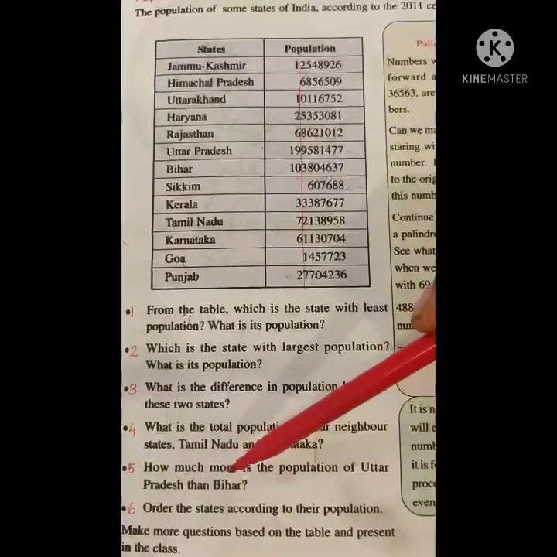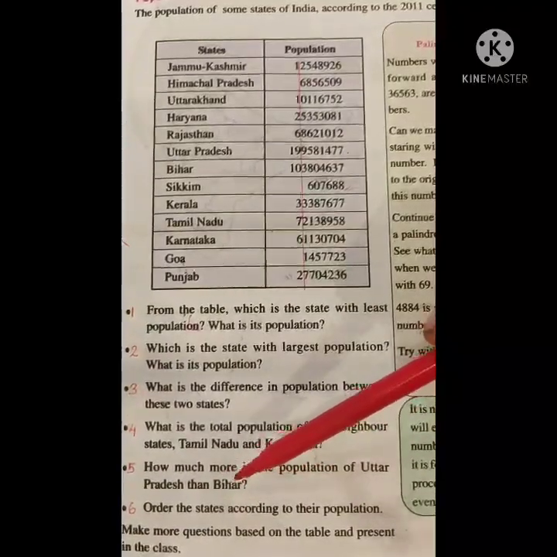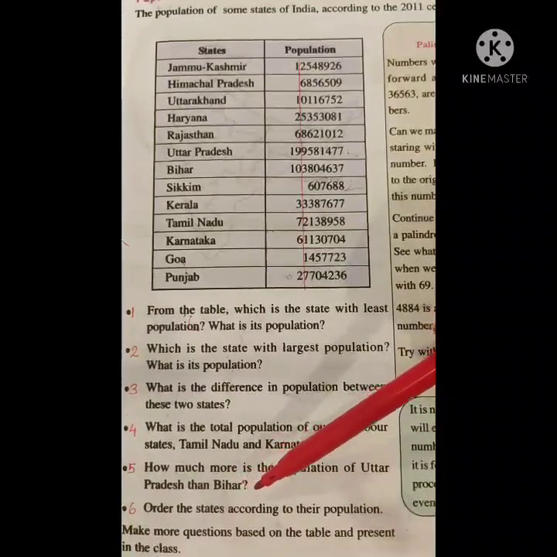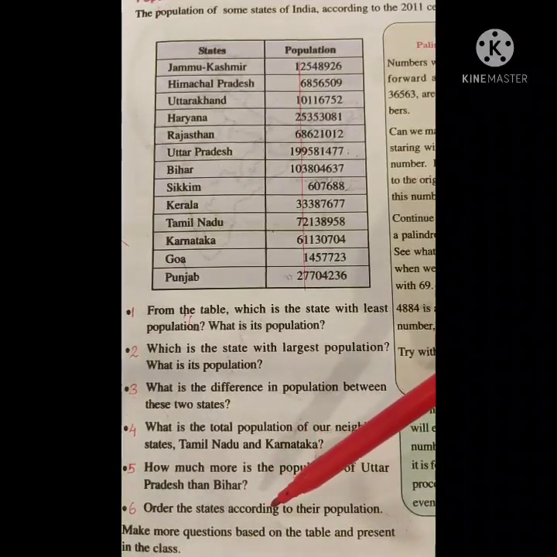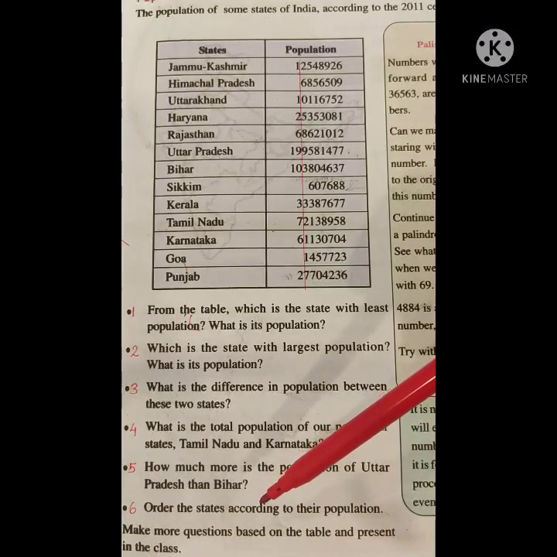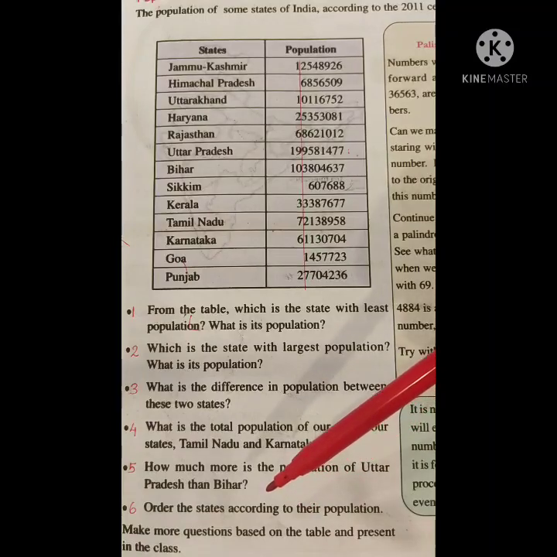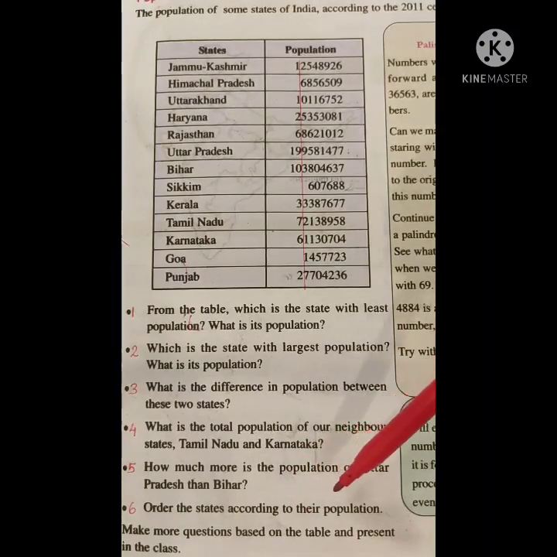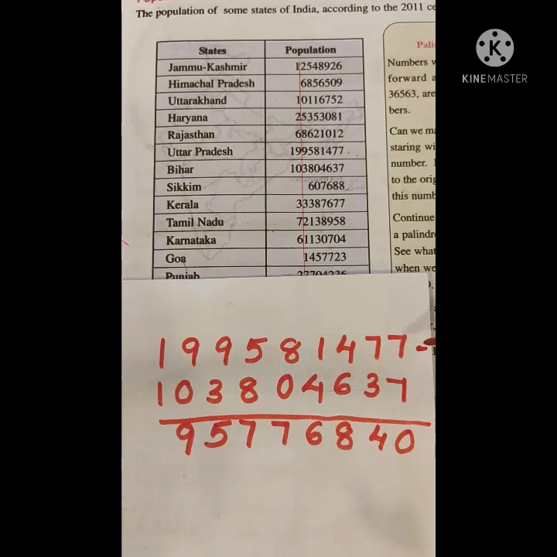Next one, how much more is the population of Uttar Pradesh than Bihar? How much more? Can you calculate? Yes, we have to take the difference of the population of Uttar Pradesh and Bihar. Can you say how much more is 10 than 6? Yes, 4. How do you get it? Yes, 10 minus 6 equals 4. Like this, we have to take the difference of the population of Uttar Pradesh and Bihar. Now we are going to subtract the population of Bihar from Uttar Pradesh.